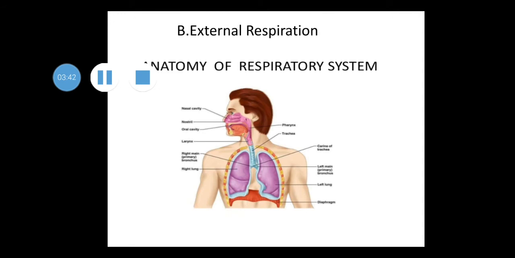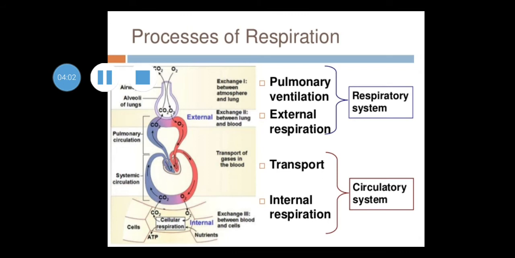Now, the second mechanism, external respiration, or the exchange of gases at the alveolar level. The alveolar basement membrane of squamous epithelium is associated with a dense capillary network.